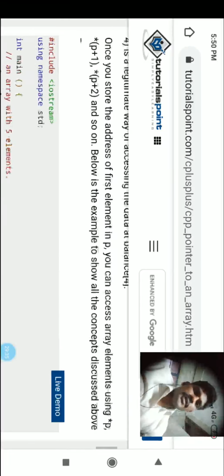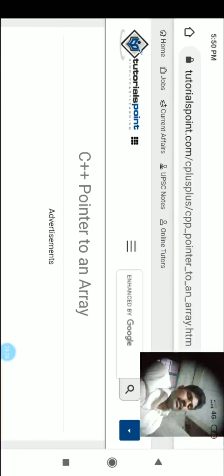So in this lecture on pointers, I explained about arrays and how arrays are declared, the syntax of the array and the structure of the array in memory, and pointers and arrays: how pointers access the entire array, and how pointers, as a linear structure, can access each and every element existing in the array, and how using pointers we can print the address of the array and the elements of the array. That we have seen in this video lecture.